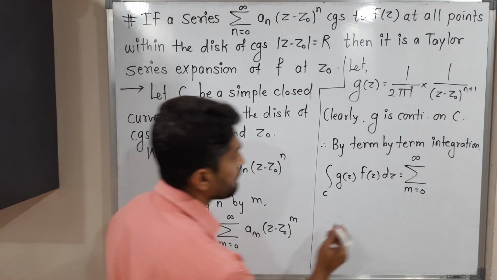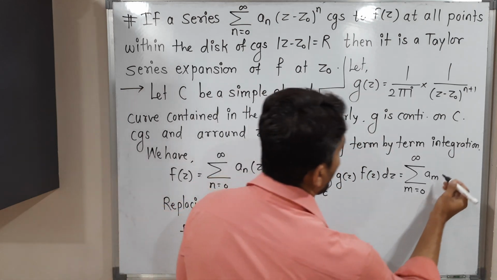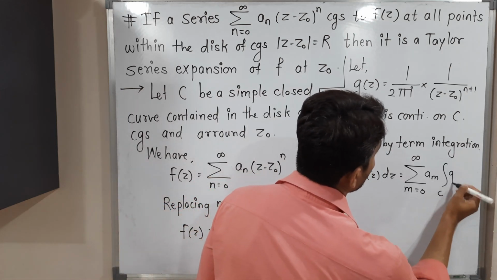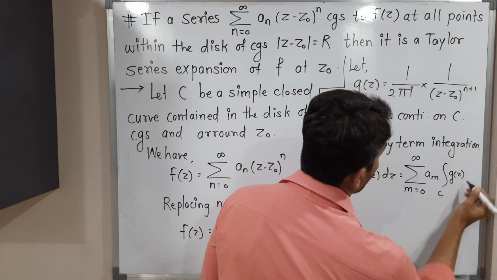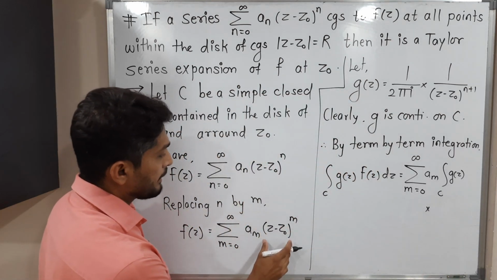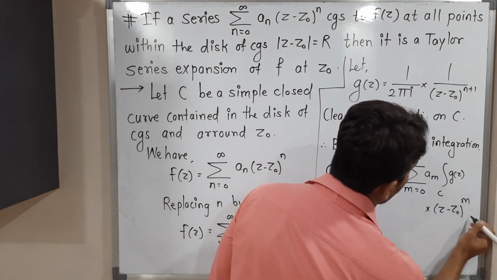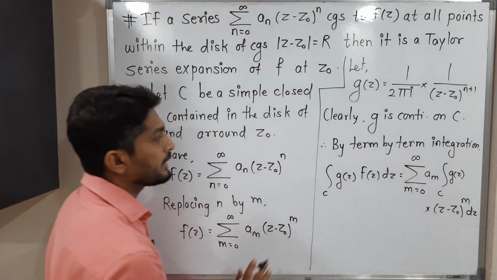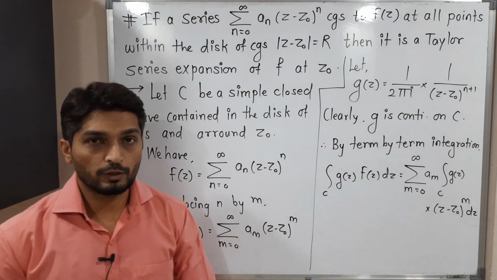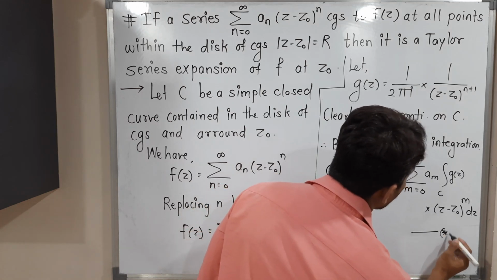So m running from 0 to infinity. M is a constant, it will also come outside. We have integration over c, g of z, into that z minus z naught will be there, z minus z naught raised to m dz. So by term integration, I got this one. Okay, so this is so much important thing. Let me call it as star.